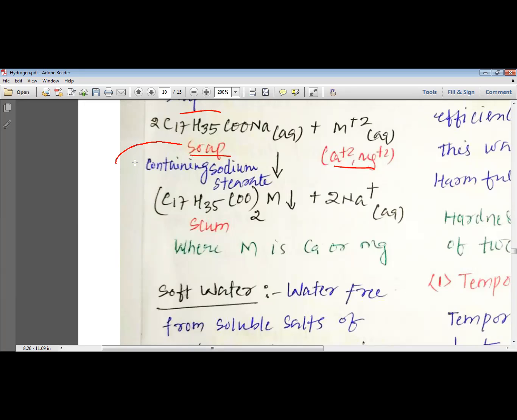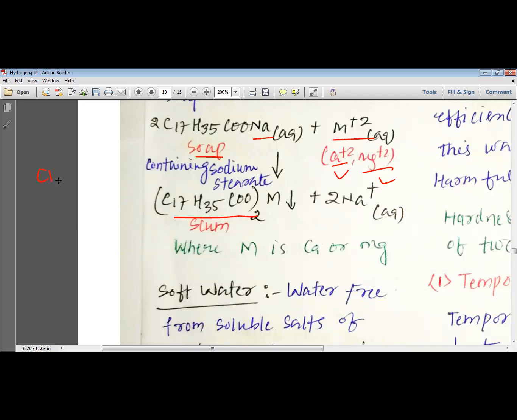Soap contains sodium stearate, that is C17H35COO. This part is stearate, and if you put H after it, it becomes stearic acid. Sodium stearate means that instead of hydrogen, sodium is added. So this sodium stearate, which is known as soap, reacts with the M2+ ions, which may be calcium 2+ or magnesium 2+ ions, and they form calcium stearate or magnesium stearate.